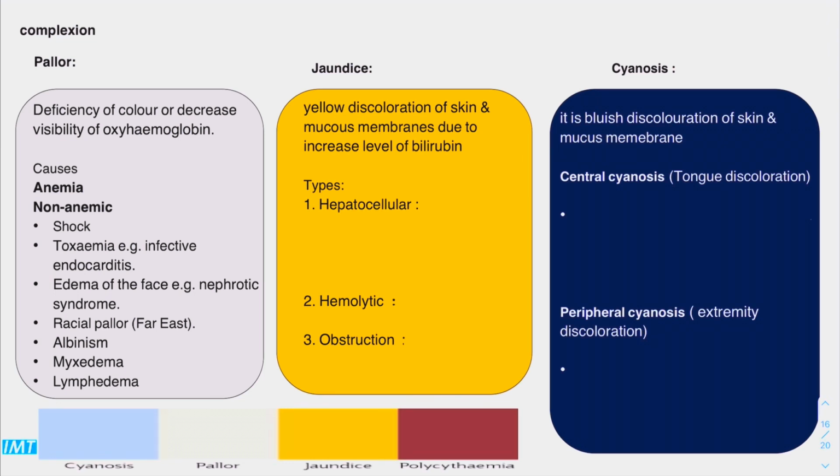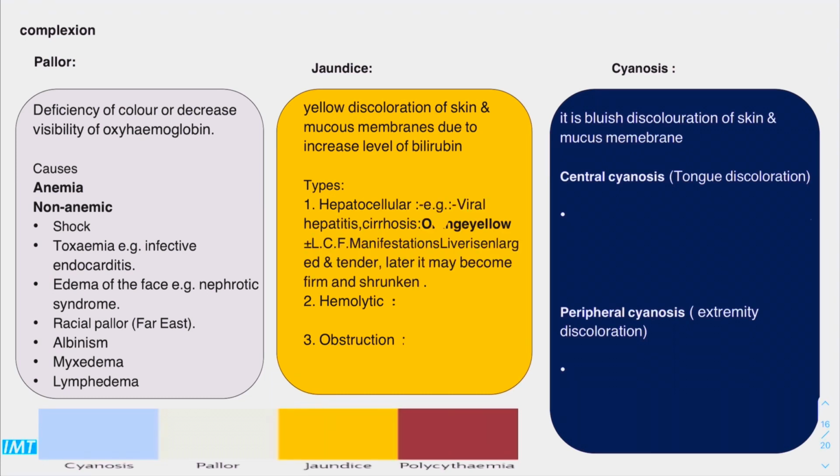Next thing is jaundice. Jaundice is yellow discoloration of the skin and the mucosa due to increased level of bilirubin. There are three types. We have the hepatocellular, the hemolytic, and the obstructive. The hepatocellular is orange-yellow, like it might be present in viral hepatitis and in cirrhosis. The second one, which is the hemolytic type, looks like a lemon yellow. Third type is the obstructive type or the post-hepatic, olive green.